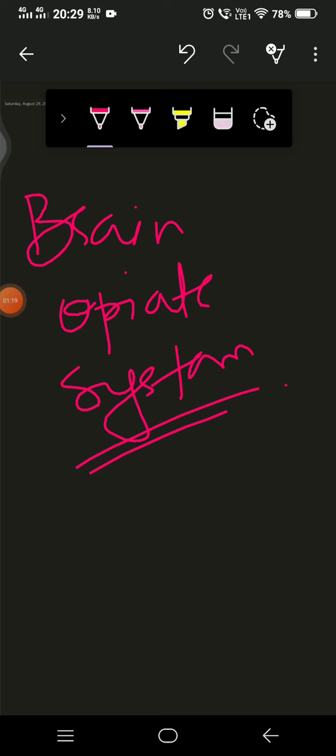Naturally, if we give them morphine, it may suppress the pain sensation going up to the cortex, thereby making the patient feel relaxed. So let's see how this happens.